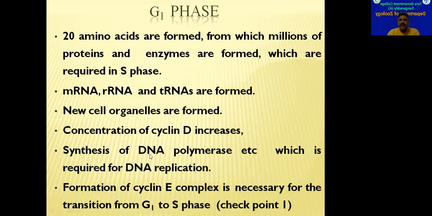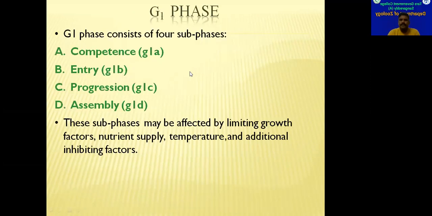So synthesis of DNA polymerase enzymes and the remaining enzymes required in DNA replication also will be done during this interphase, during this G1 phase. And formation of cyclin E complex also will be initiated in this G1 phase. The cyclin E is very, very important to enter into S phase from G1 phase. So the cyclin E production also will be initiated in this G1 phase itself.